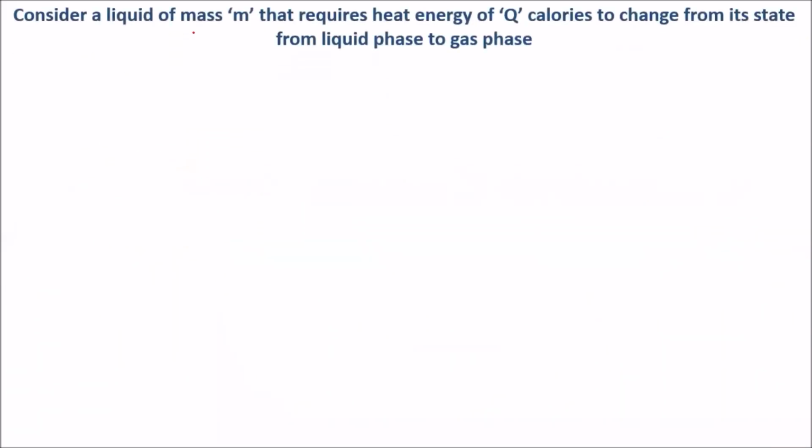Consider a liquid of mass m that requires heat energy of Q calories to change its state from liquid phase to gaseous phase.